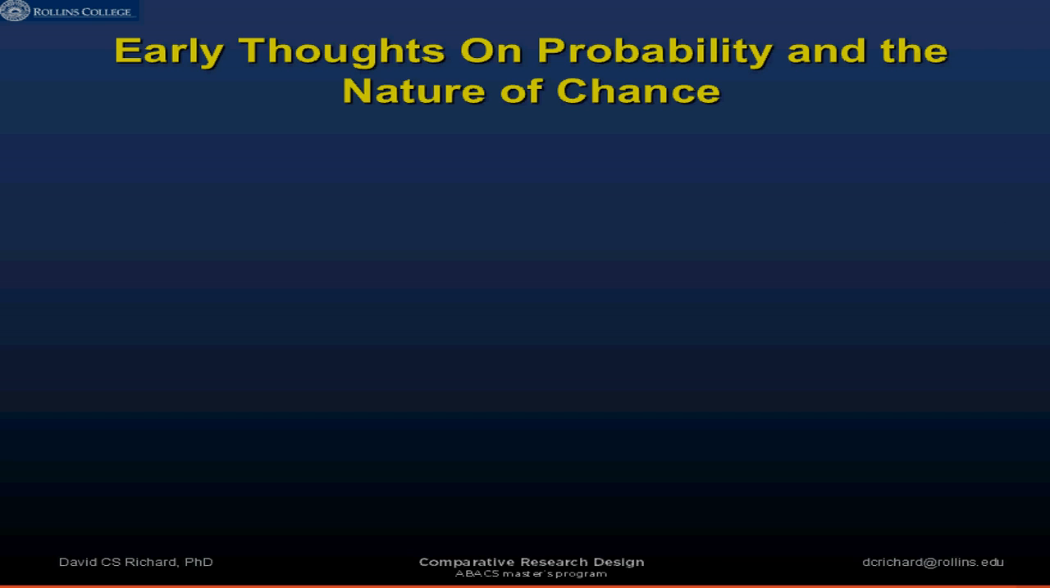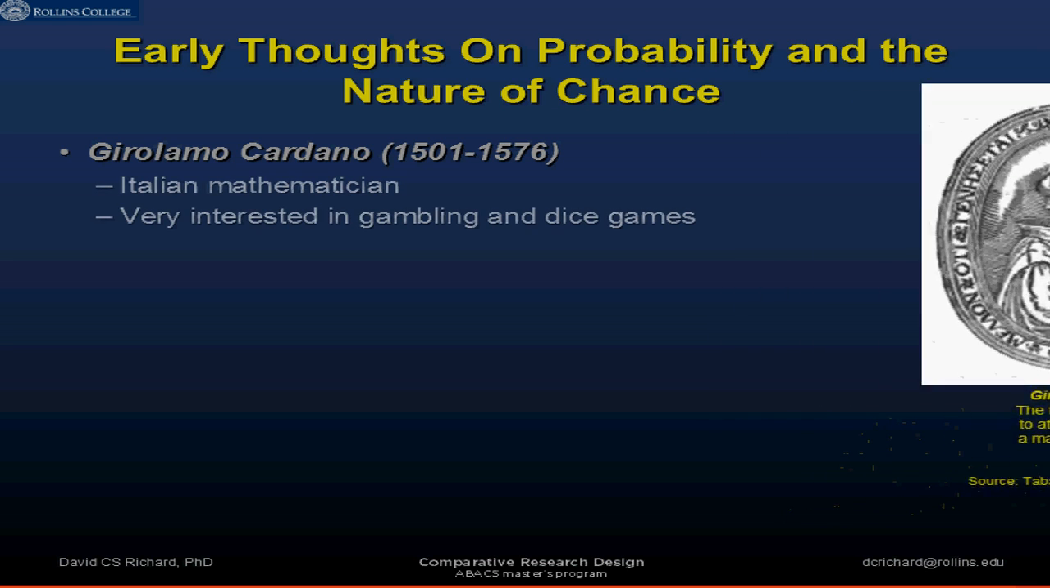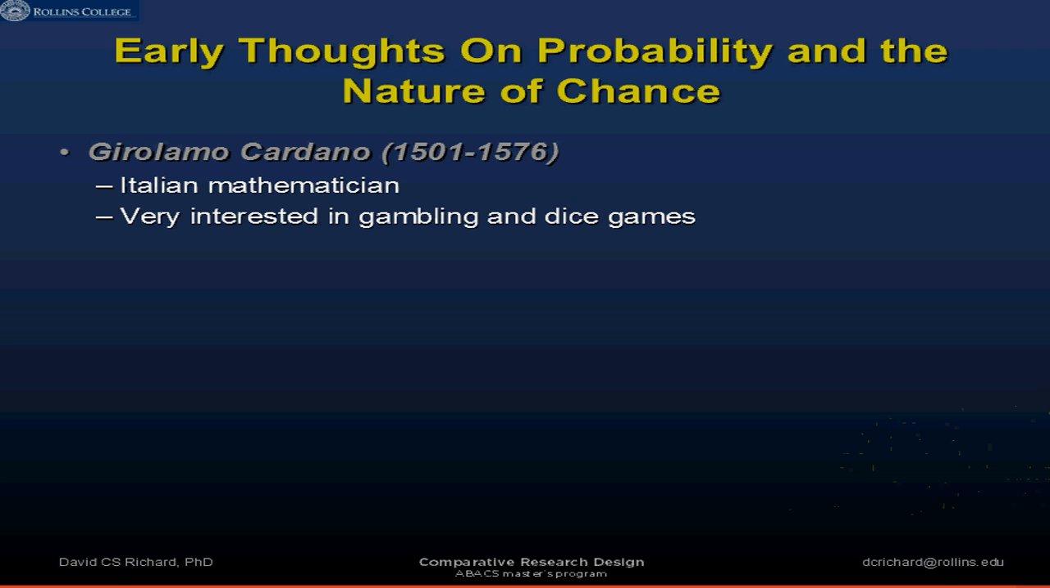Now, there really wasn't a lot of sophisticated thinking about probability and the nature of chance until we get to Cardano in the early 1500s. And what's fascinating about Cardano is that he was a gambler. You know, he lost a lot of money gambling. He's noted that in his diaries. But as he was gambling, he really began to pay attention to the mathematical properties of gambling. So he's an Italian mathematician, very interested in gambling and dice games.